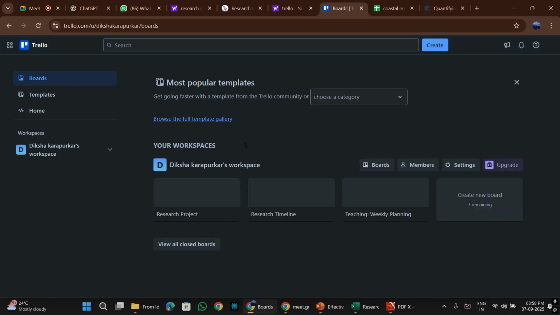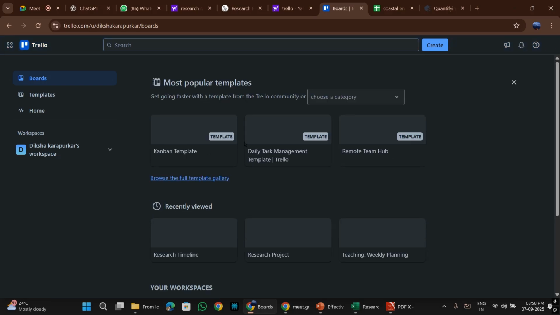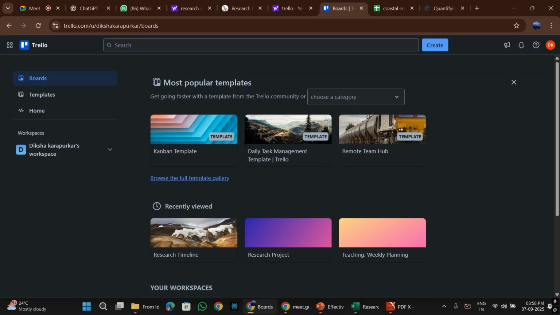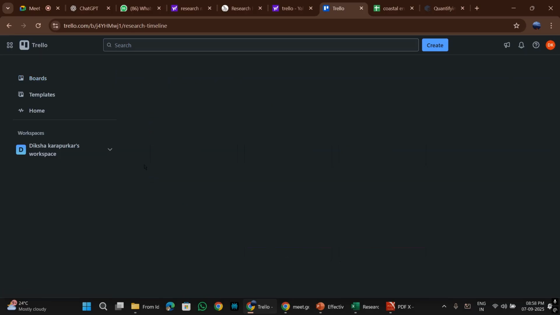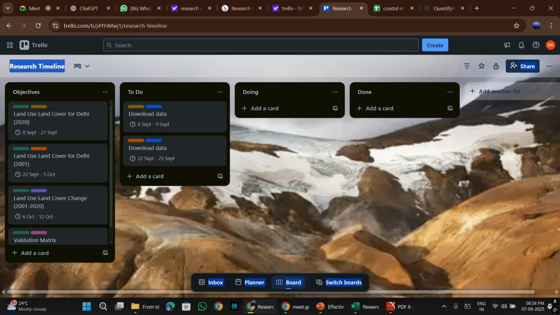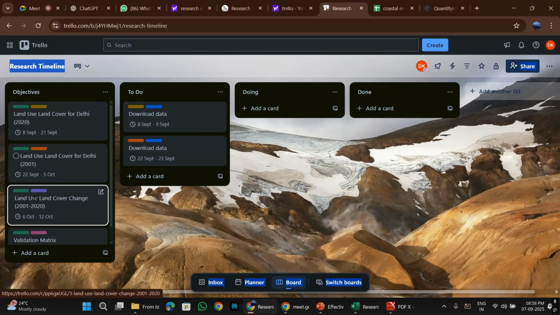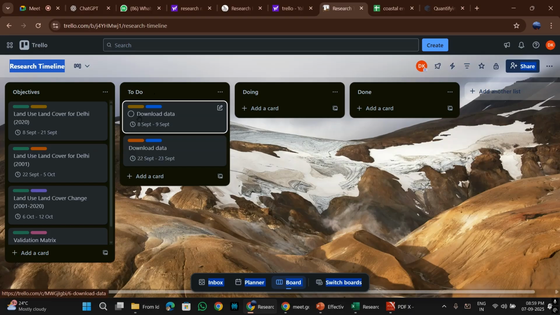So yeah, here in Trello also it is similar to Gantt charts, because this is where you can create a research timeline. I will show you one that I have already created. Okay, so here I have made some cards. One is objective. So here I have set different objectives, and for each objective there are some.